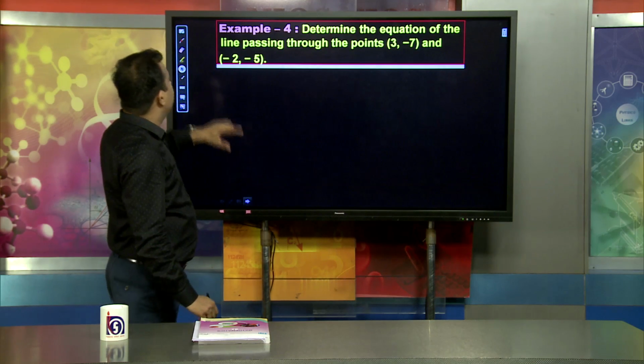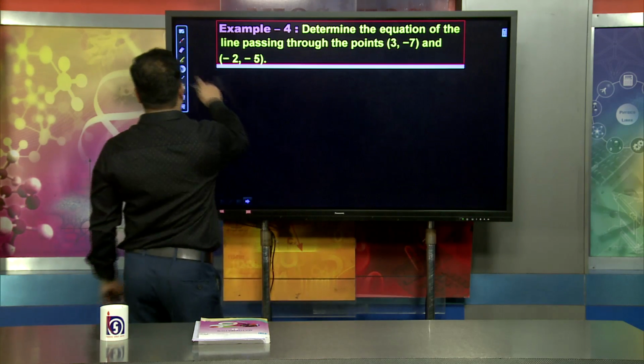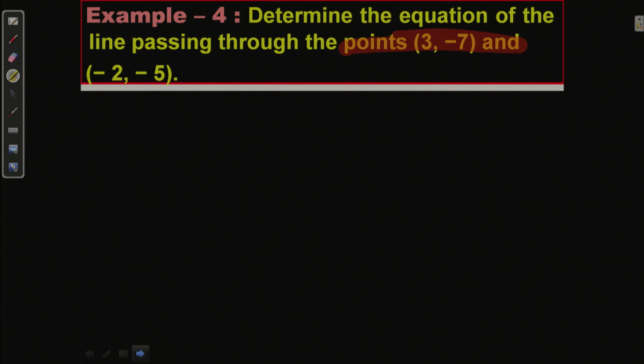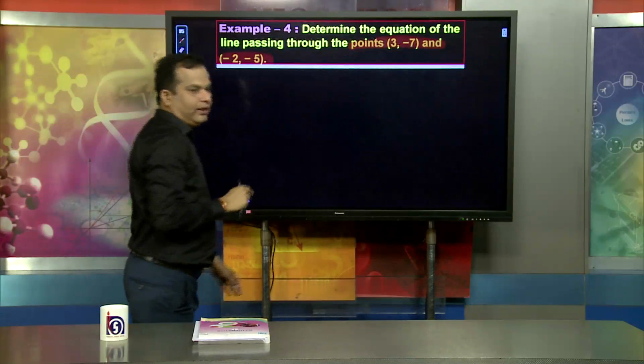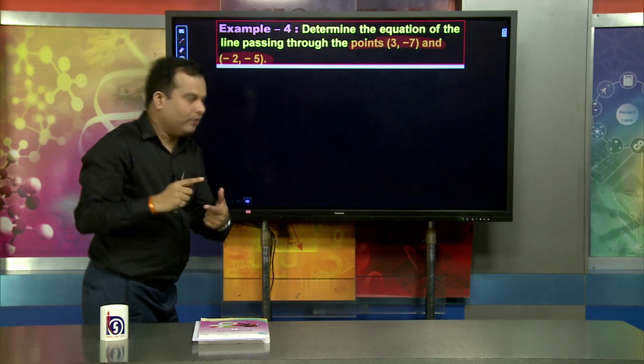Suppose we are asked to determine the equation of the line passing through the points. Here, two points are given: (3, -7) and (-2, -5). So, we have to use the two-point formula.